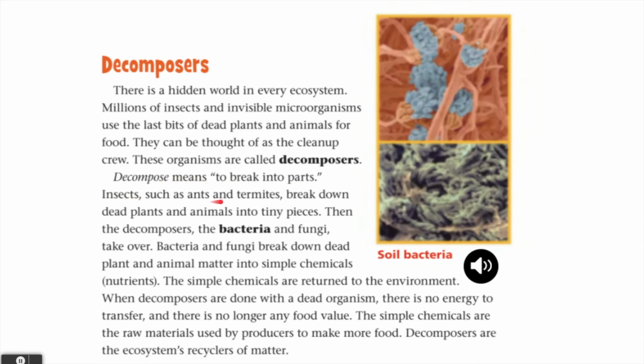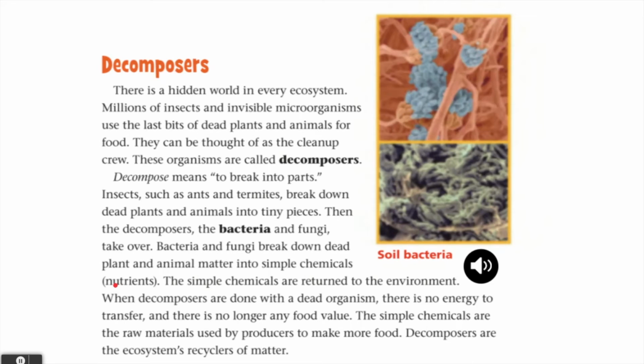Insects like ants and termites break down dead plants and animals into tiny pieces. Then the decomposers like bacteria and fungi take over. Bacteria and fungi break down dead plant and animal matter into simple chemicals or nutrients.